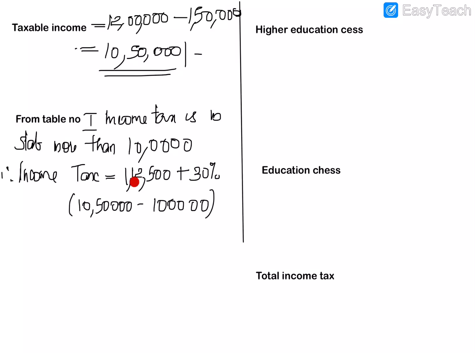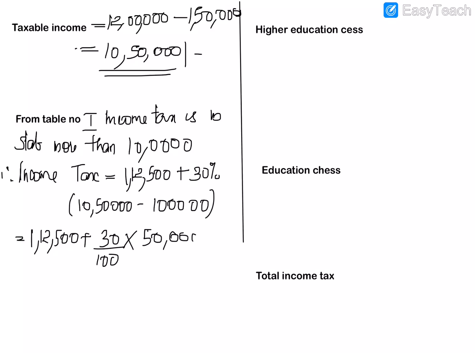That is how his income tax will be calculated. The first amount, 1,12,500, is for 10 lakh, and the 30% is for the value more than 10 lakh. So we calculate 1,12,500 plus 30%, meaning 30 by 100 into 10 lakh 50,000 minus 10 lakh, which is 50,000.